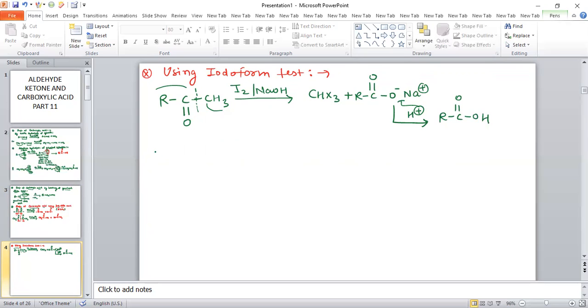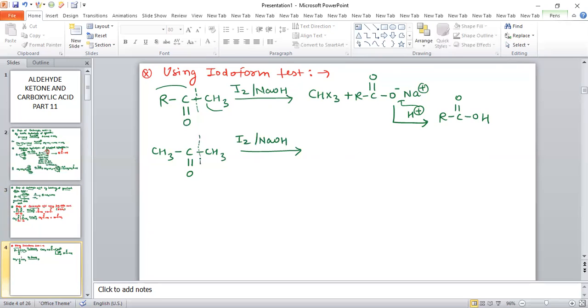For example, suppose we have the compound CH3 C double bond O CH3, and we use I2 in presence of NaOH. So what happens in this case?